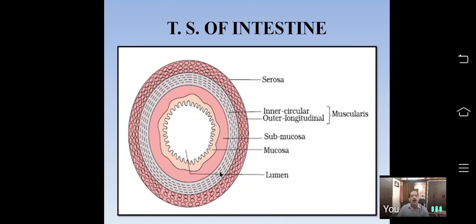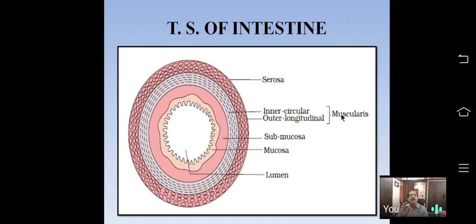The wall of the small intestine is formed by 4 layers. The outermost layer, see, this is the outermost layer, is called serosa. Next to the serosa, there is a layer called muscularis.